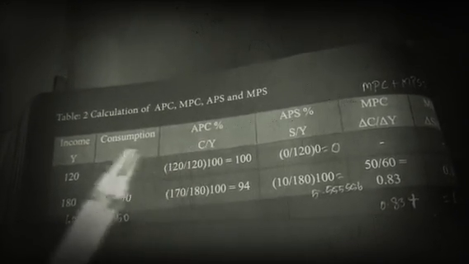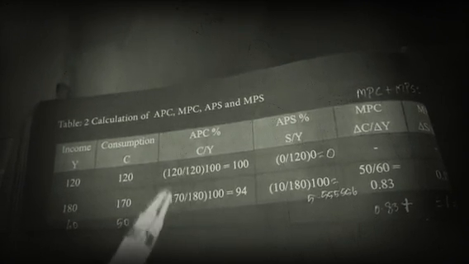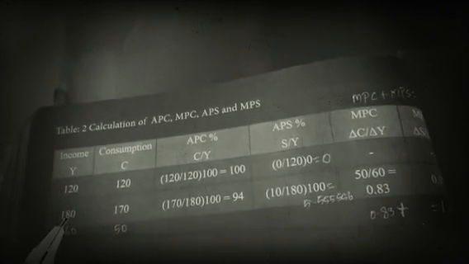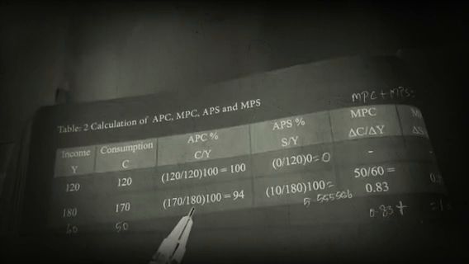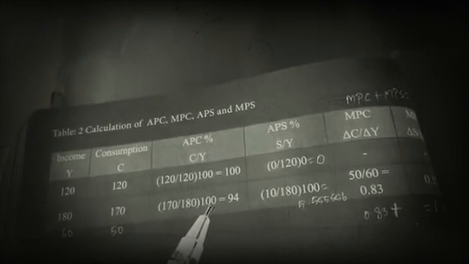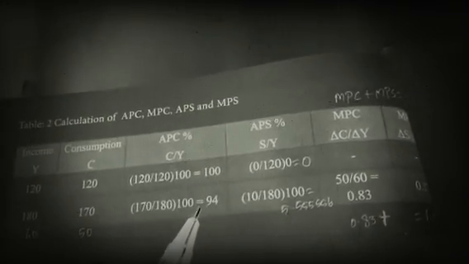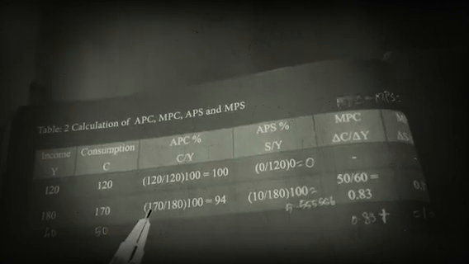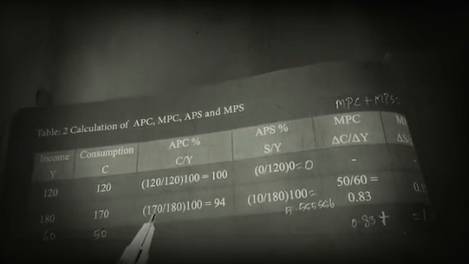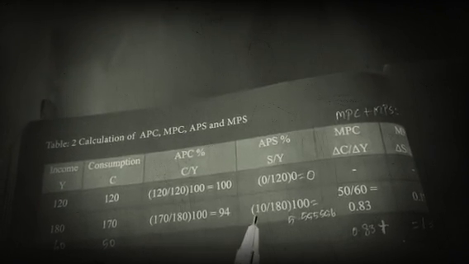APC formula is C by Y. C is equal to 170, Y is 180. You divide and take the percentage. Then we have 94% consumption, because 10 rupees went for savings. 10 rupees went for savings.